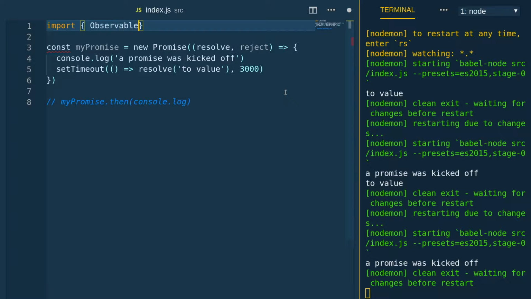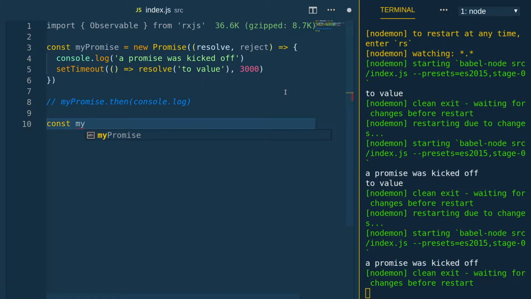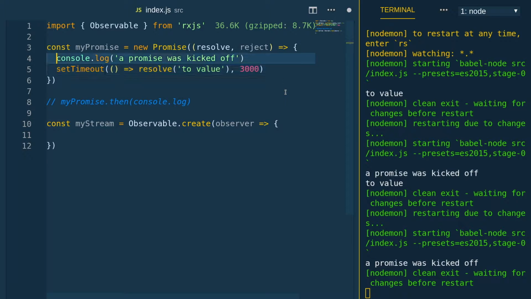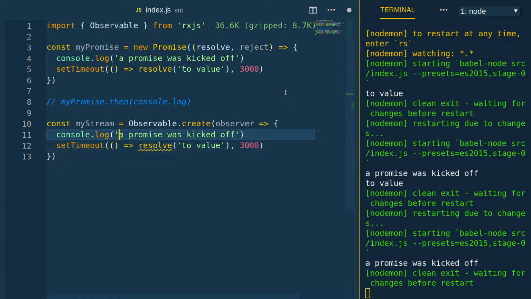So let's go ahead and import Observable from RxJS. We'll do const myStream equals Observable.create, which is just like creating a new promise, except it takes an observer. That function works similar to a promise, so we'll log out a stream was kicked off instead of a promise was kicked off, and instead of resolve, it's observer.next. It's pushing values asynchronously with this next function, but unlike a promise, we can next multiple values, which we'll see momentarily.